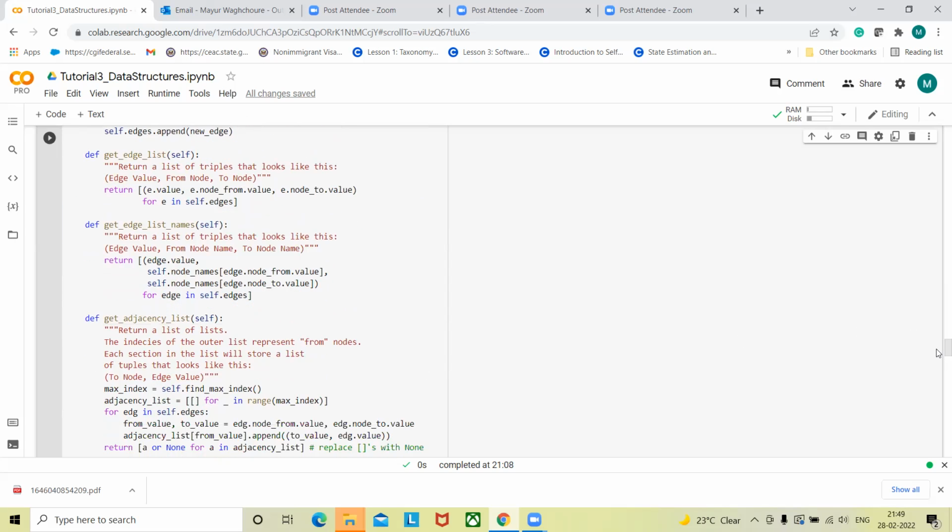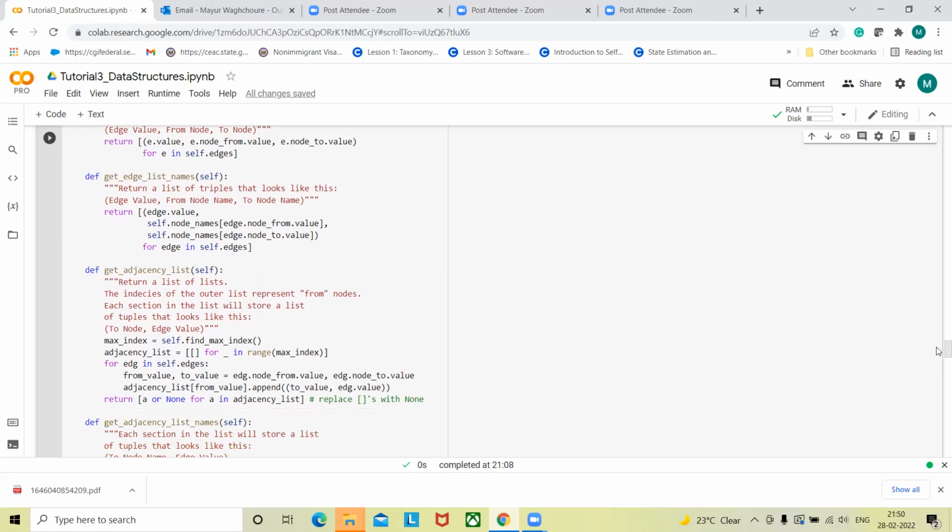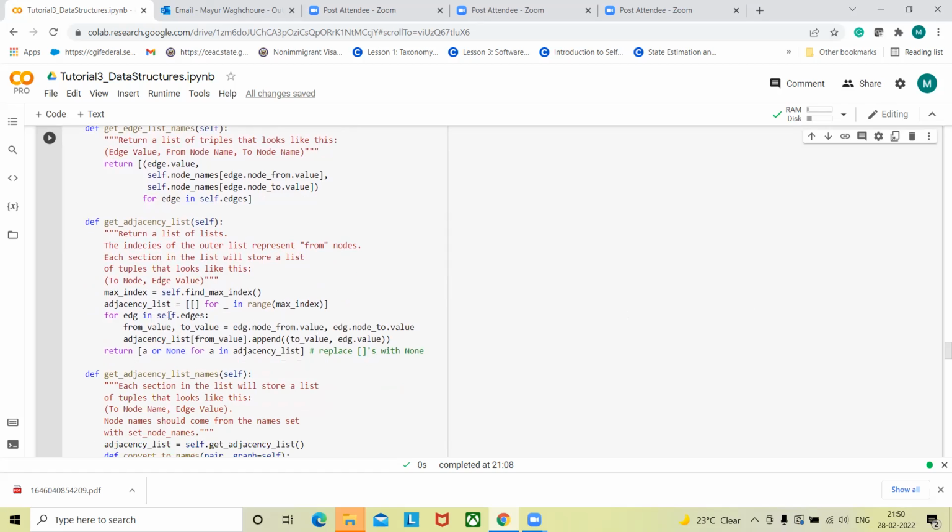Basically, you create a 2D matrix with rows equal to the number of nodes, and columns equal to the number of nodes as well. Using this you create the adjacency matrix first. You create this matrix for i in range max index, where max index is equal to all the nodes.